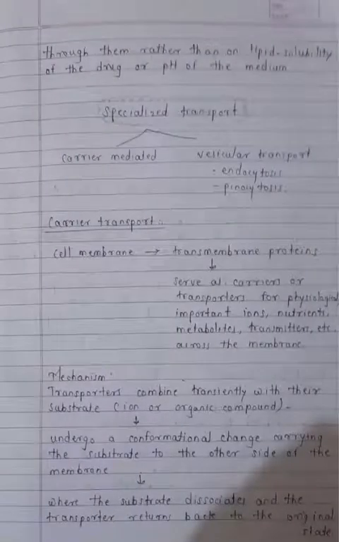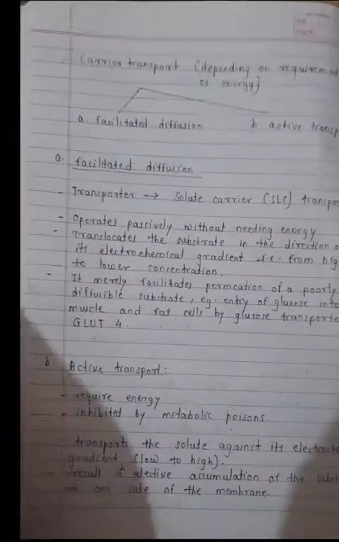So specialized transport is classified into carrier mediated transport and vesicular transport. Vesicular transport is further classified into endocytosis, exocytosis, and pinocytosis. In carrier transport, the cell membrane contains transmembrane proteins, and these transmembrane proteins serve as carriers or transporters for physiologically important ions, nutrients, metabolites, transmitters, etc. across the membrane. The mechanism of carrier mediated transport is that transporters combine transiently with their substrate, undergo conformational change, and carry the substrate to the other side of the membrane, where the substrate dissociates and the transporter returns to its original state.